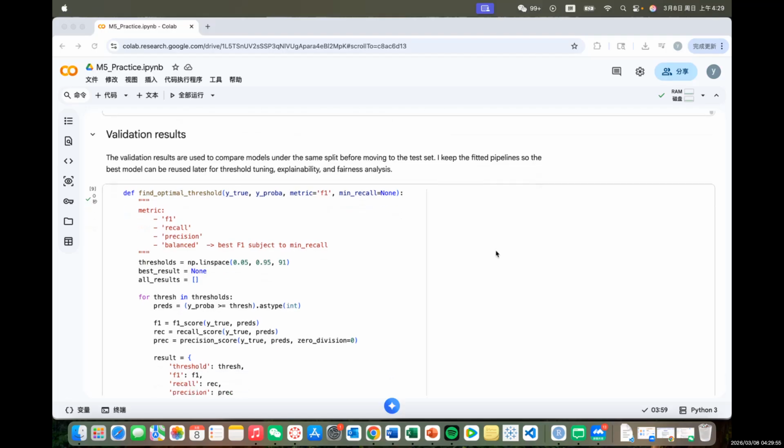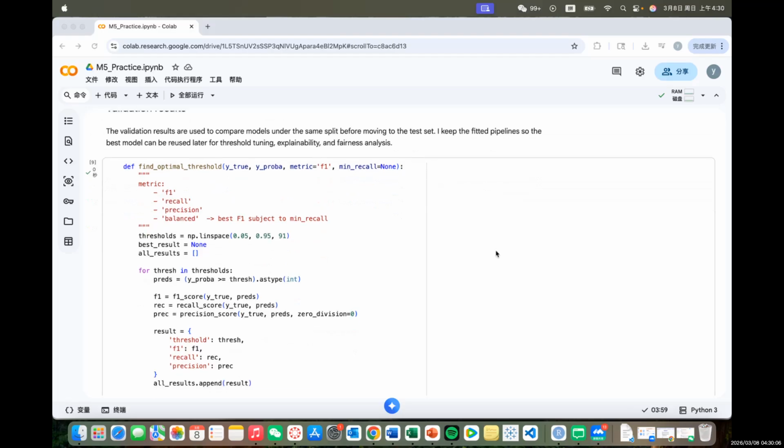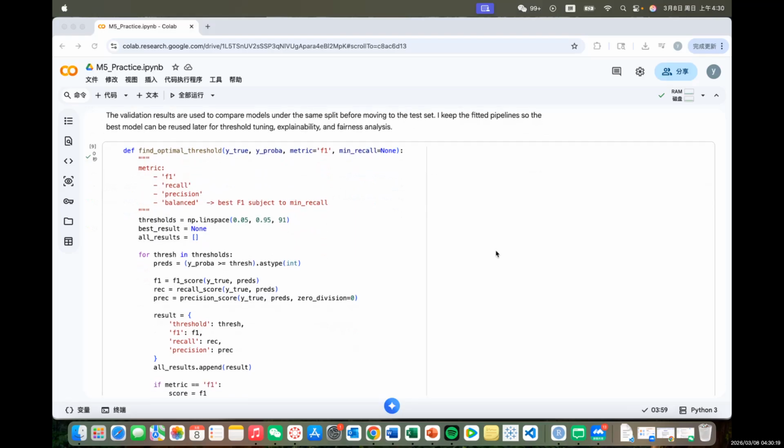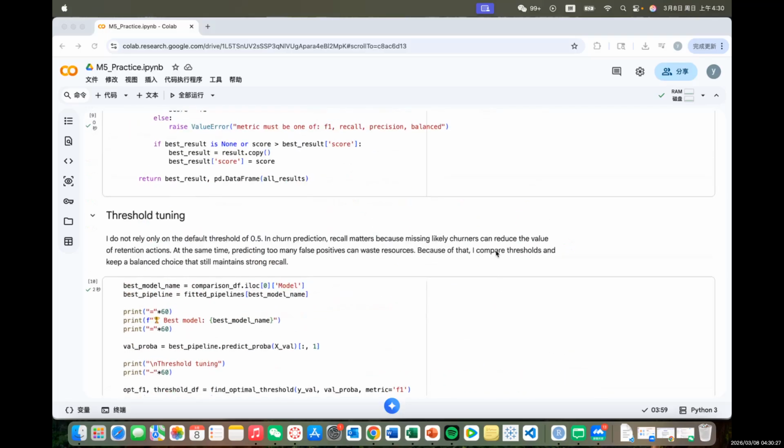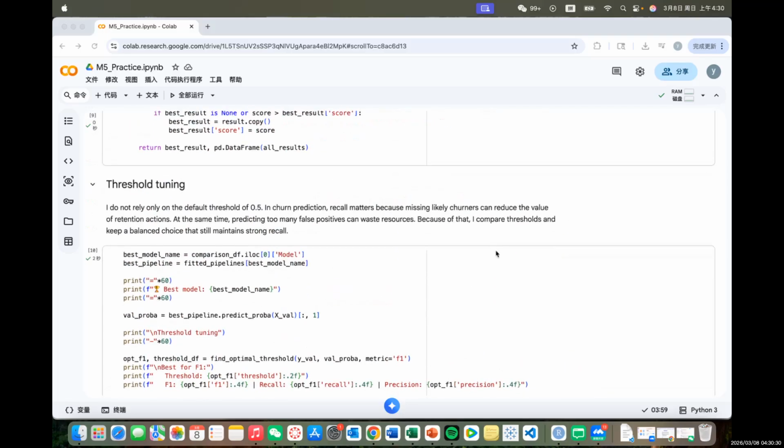So about the second question, what methods did I use to improve interpretability? And how do they support ethical decision making? To make the model more interpretable, I used several explanation methods. First, I used SHAP for global explanation. This helped me find the most important features in the model, such as tenure, contract type, and monthly charges. These features are useful because they helped us understand the main reasons behind the churn prediction.